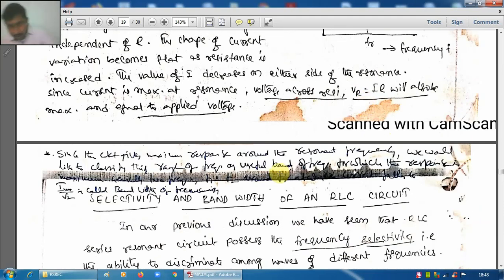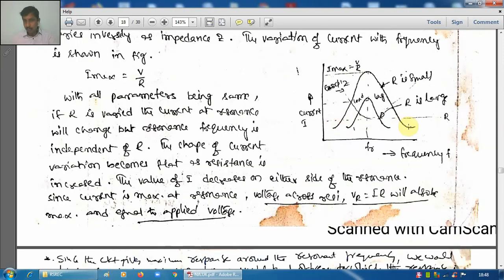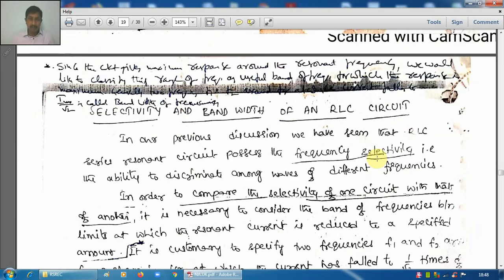Next, there are some other quantities or parameters to be studied for a series resonant circuit. These quantities can be defined by taking this resonance curve or response curve, also called the current response. By taking this current response, we can define some other parameters. They are nothing but selectivity and bandwidth.